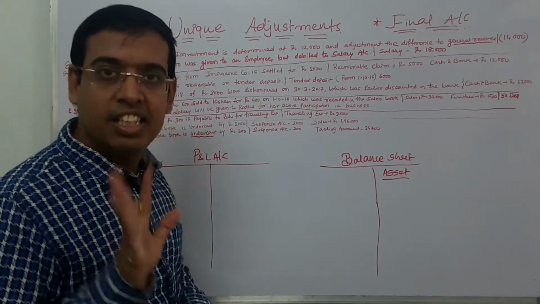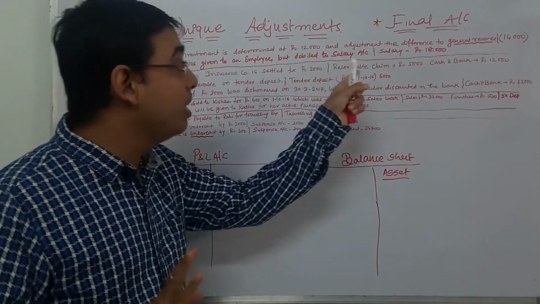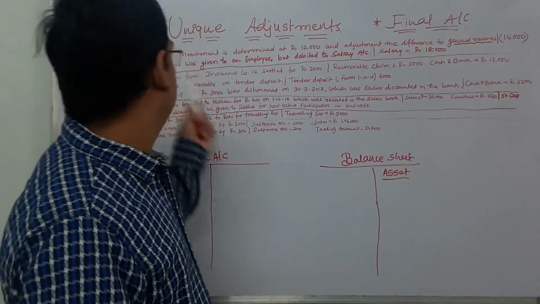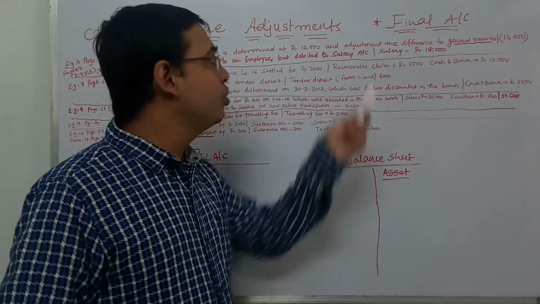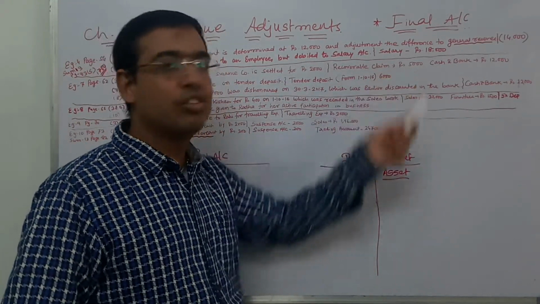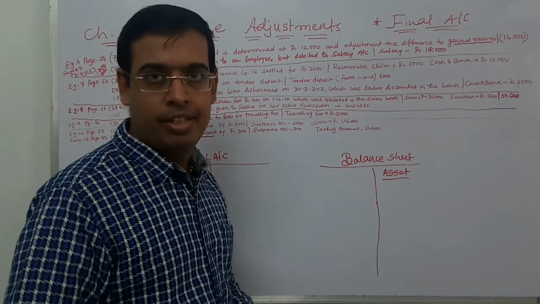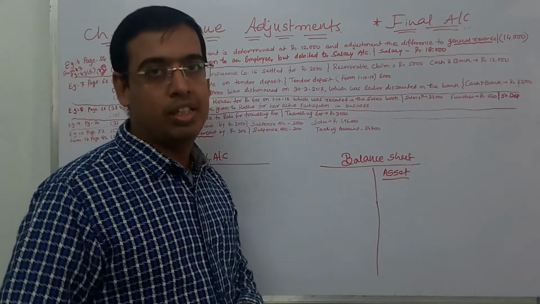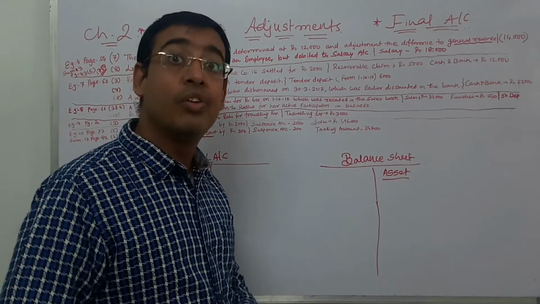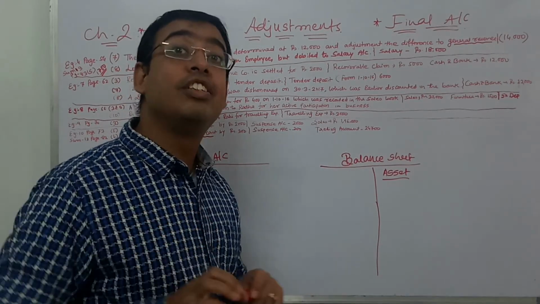This is the real scenario. That recoverable claim from insurance company settled for 2,000. Actually, the recoverable claim given in the trial balance was 5,000, but it was only settled for 2,000. That means you have done a loss of 3,000.